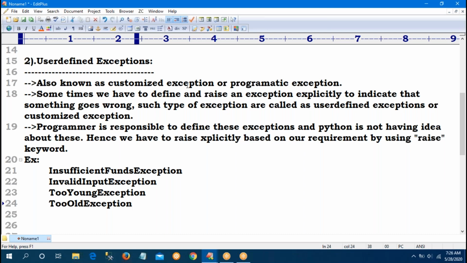These types of exceptions are called user-defined exceptions.